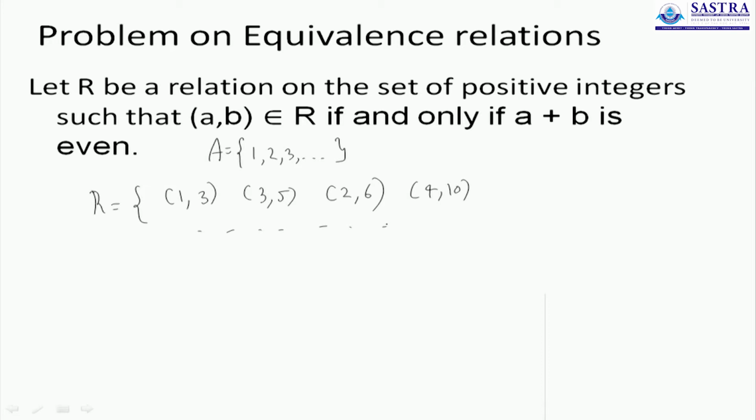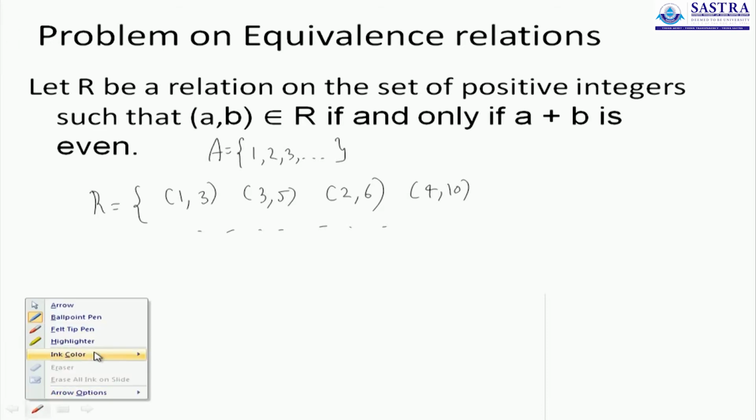So this is a sample of the pairs that will be considered in this relation, but can you show whether this forms an equivalence relation or not? That is the exercise before us. Now the question here is to find out what pair will not be part of the relation.